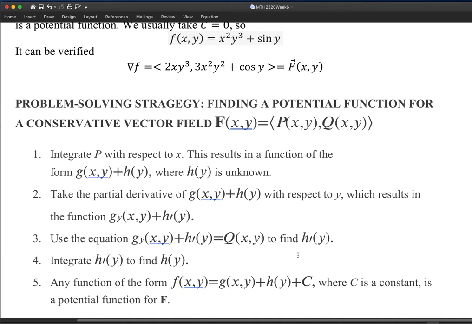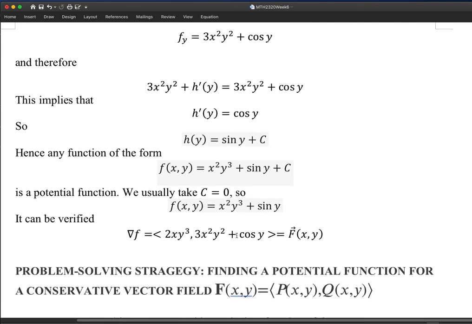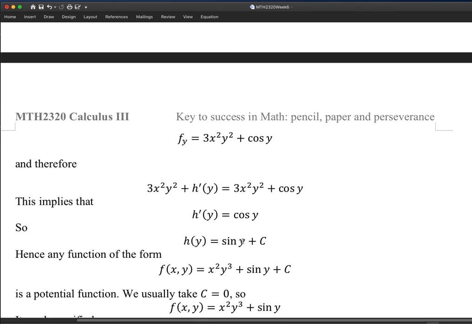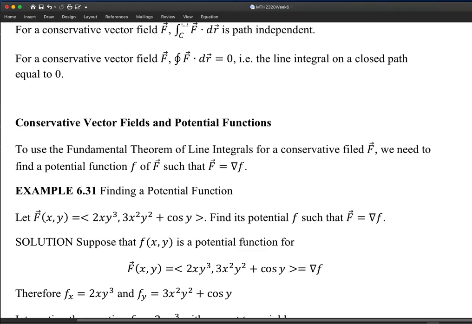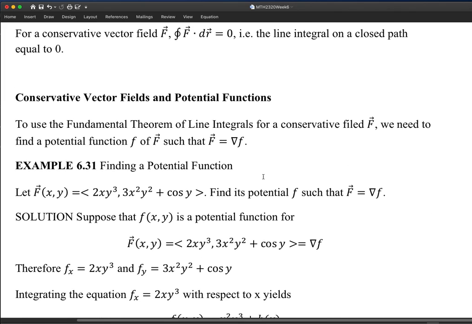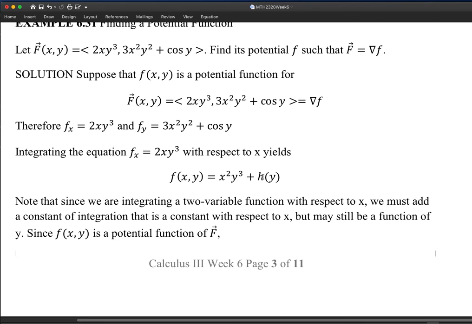So this is in general what we can do to find the potential of a conservative vector field. I suppose I got two big things covered in this section. First, the so-called fundamental theorem of line integrals. Second, the strategies to find the potential function. Most likely from now on, when we calculate a line integral, we are going to use the fundamental theorem of line integrals.